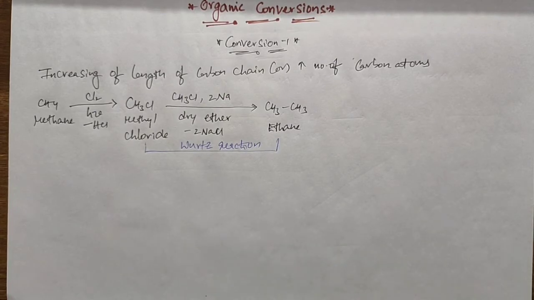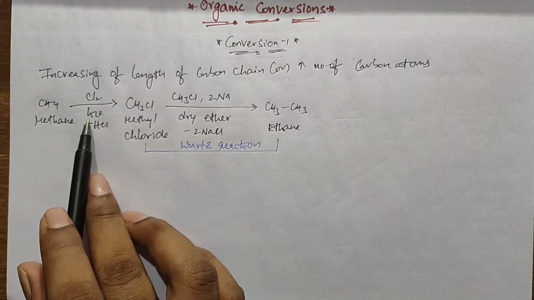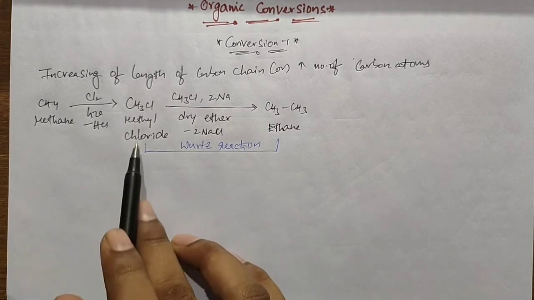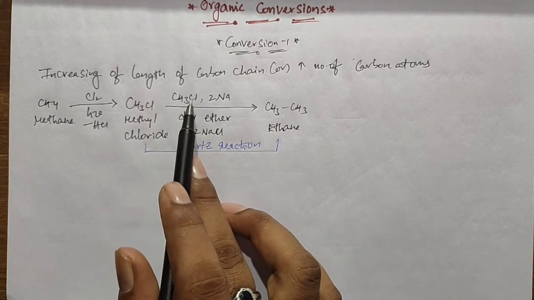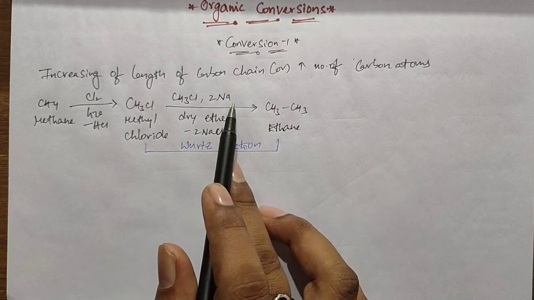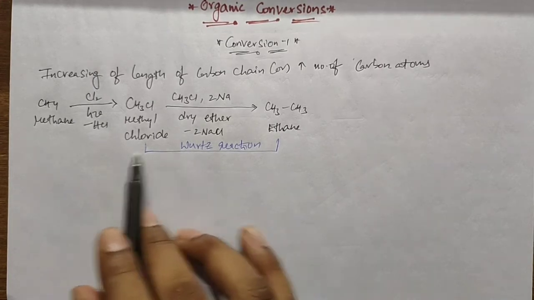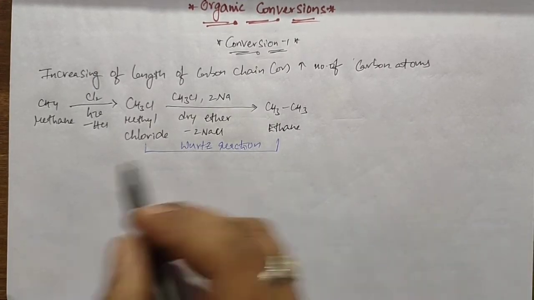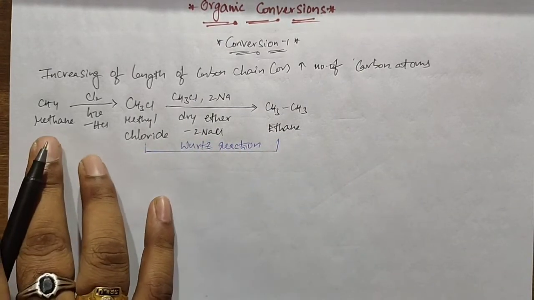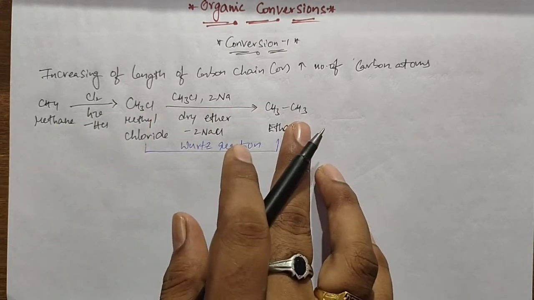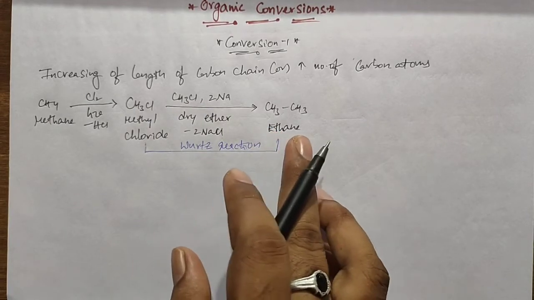What happened here? In the first step, methane is converted into methyl chloride by reaction with chlorine in presence of sunlight. In the second step, methyl chloride is converted into ethane by reaction with sodium metal in presence of dry ether. This step is the Wurtz reaction, a very important named reaction in alkanes. Here we convert one carbon into two carbons, so the length of the carbon chain increases from one carbon to two carbons.